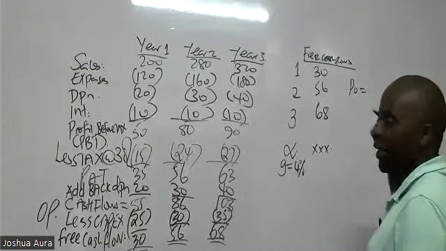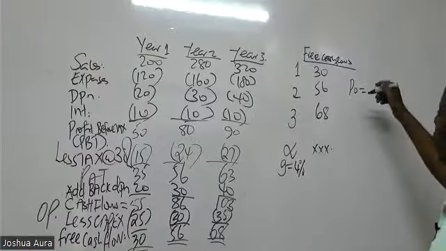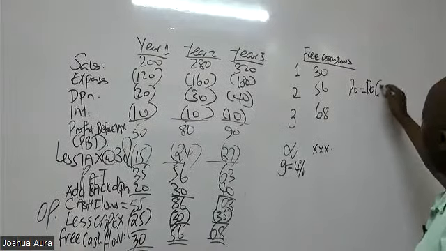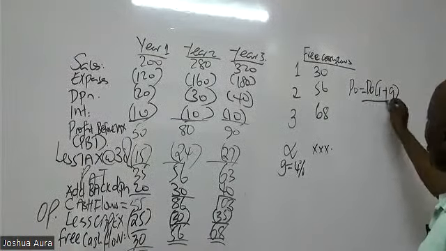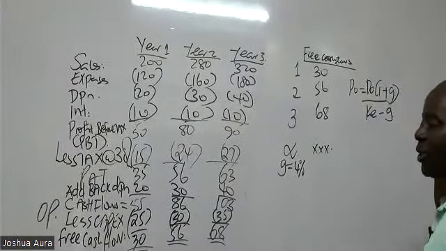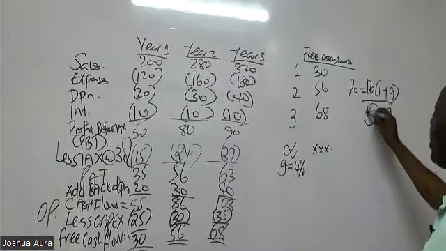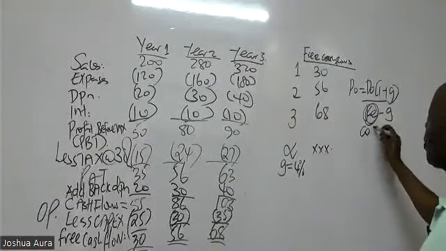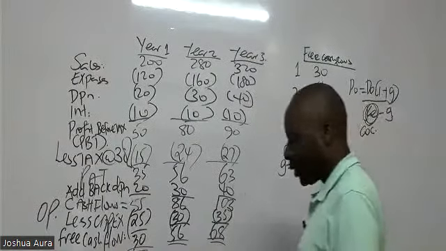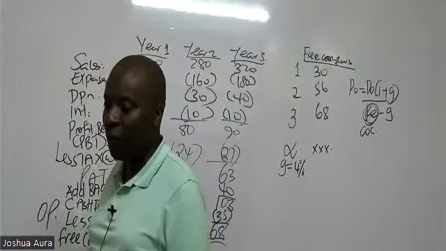And for us to get the PO, ladies and gentlemen, always it is the D0 into 1 plus growth rate, all over KE minus growth. But again, remember, this is for purposes of cramming. Otherwise, we should always know that this KE is always the COC. The cost of capital is always the cost of capital.